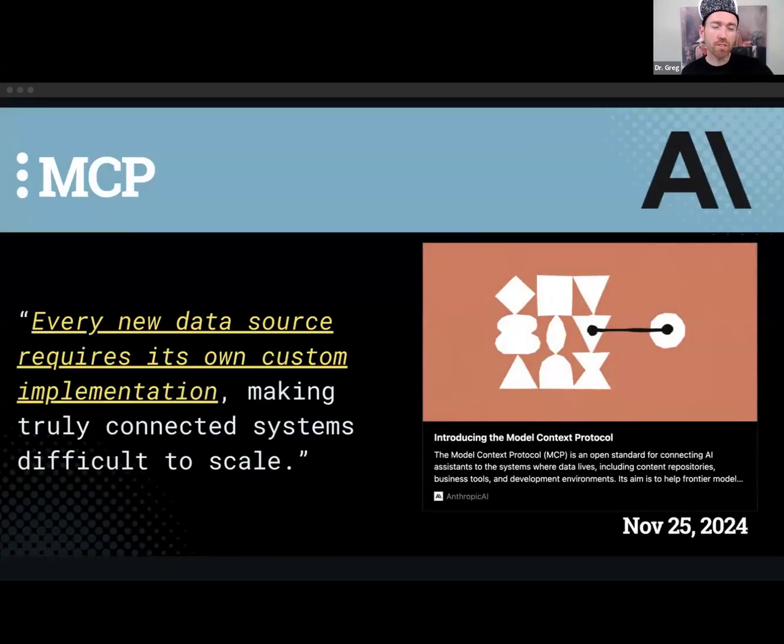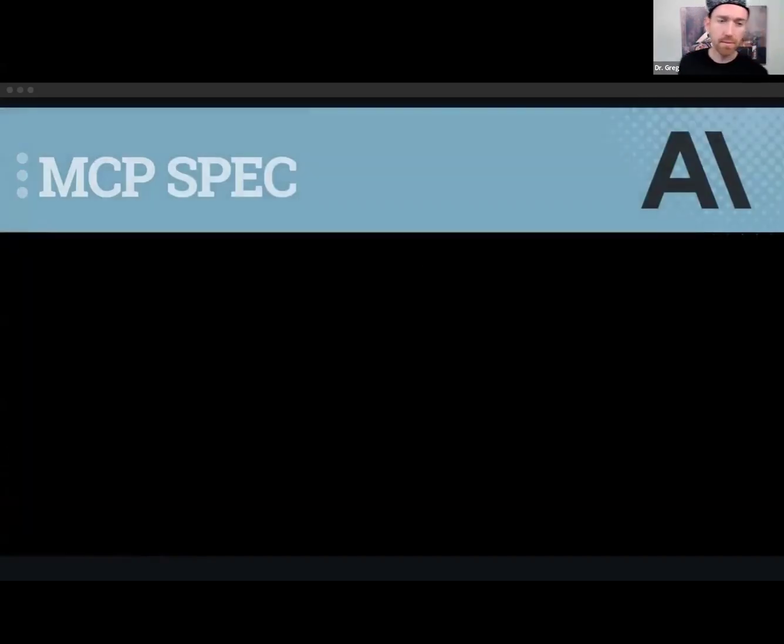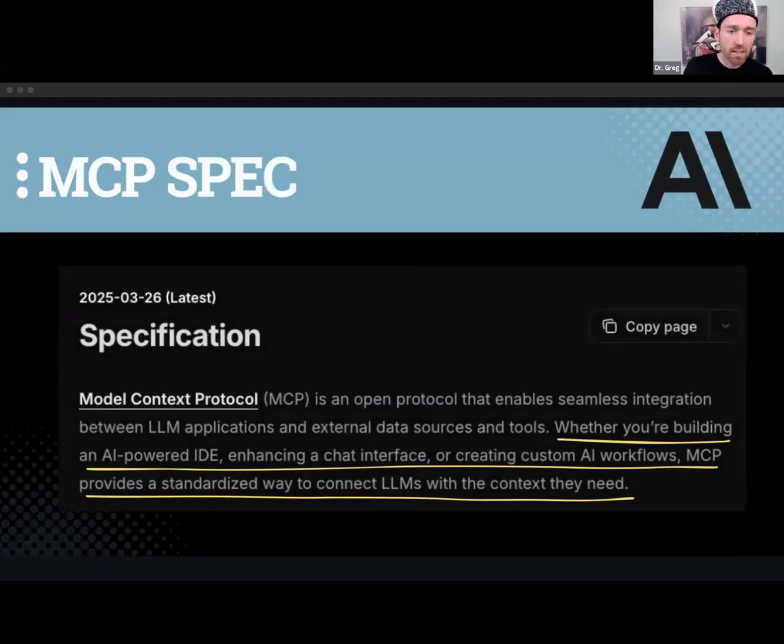Every new data source requires its own custom implementation. This was the line from November 2024. Is that true? Is that true today? This is an interesting question. We'll discuss this a little bit more during the discussion portion.